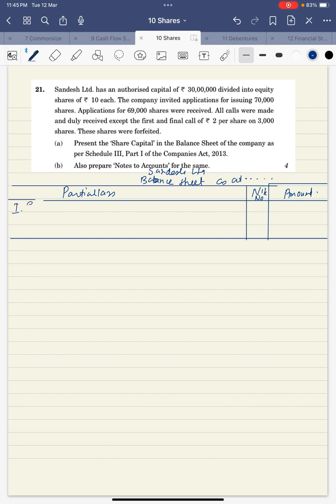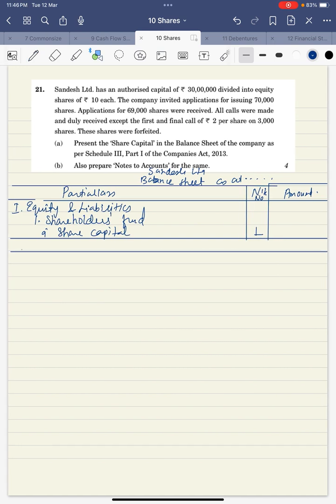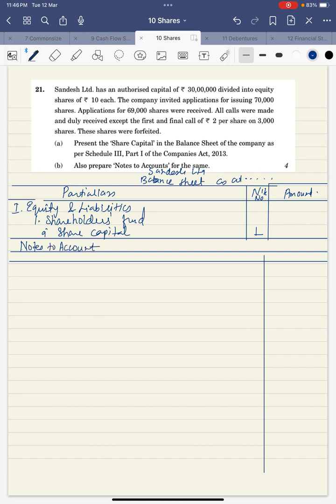So share capital we write under equity and liabilities. So I'm writing equity and liabilities. Where do we write shares? Under the head shareholders fund. So write shareholders fund. Under that, share capital is the place where we write down all the amount. So I'll put number 1 here because all the amounts will show under notes to account. So this is notes to account.